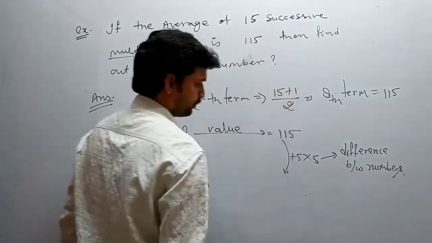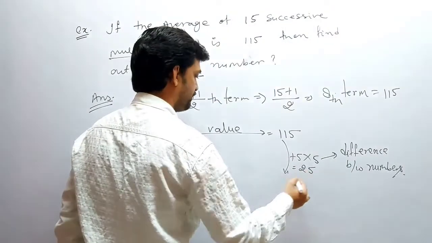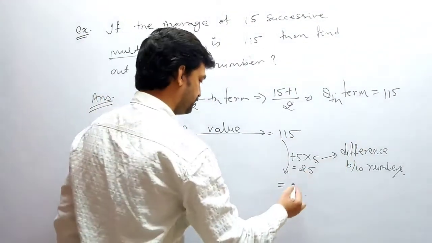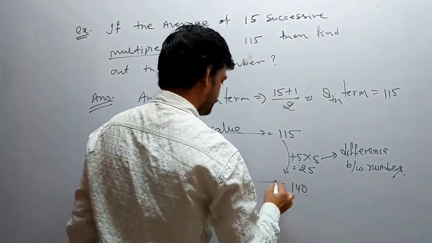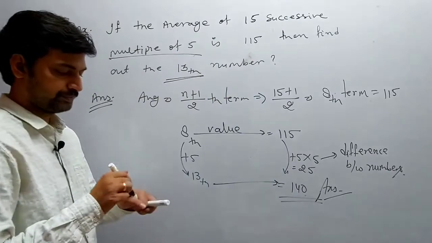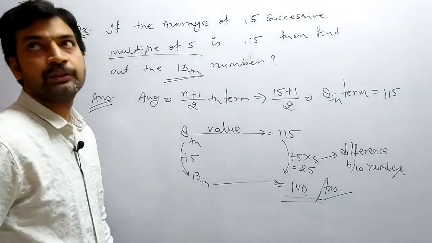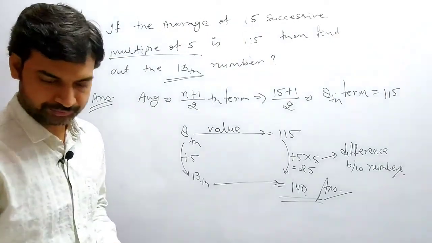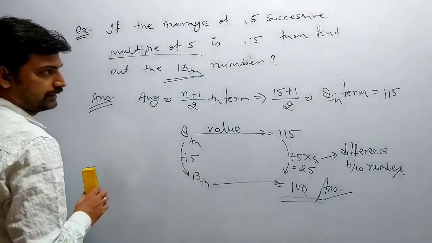So 5 into 5 means 25. You need to add 115 plus 25, which means 140, and this is your 13th number. Clear? So this way we solve this type of question.